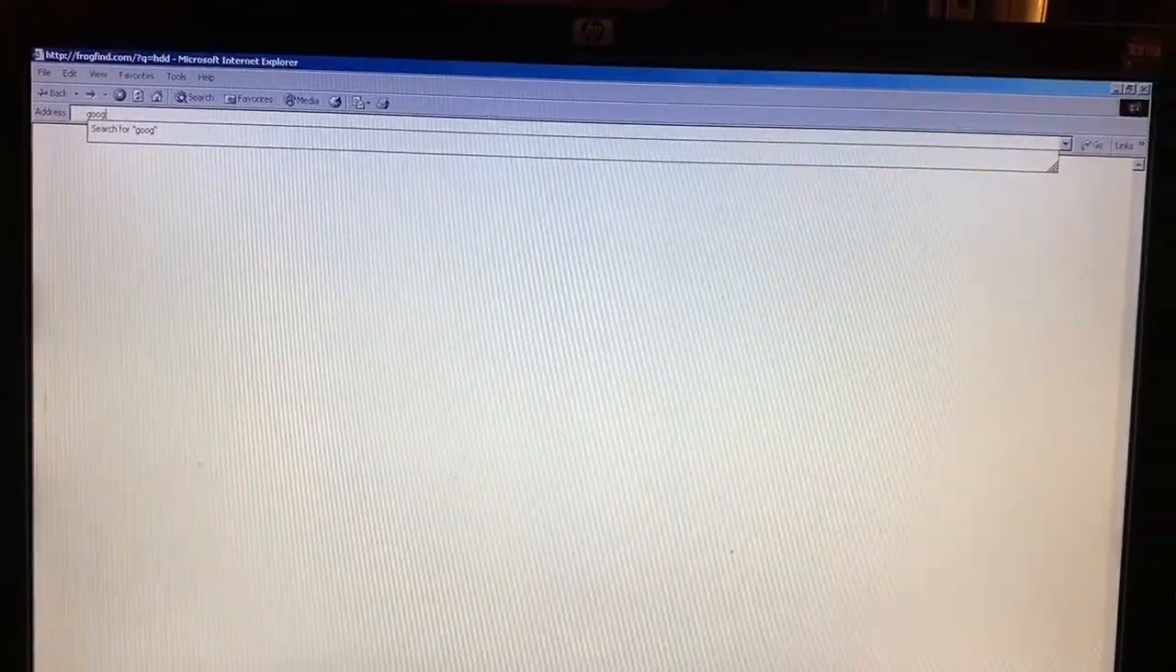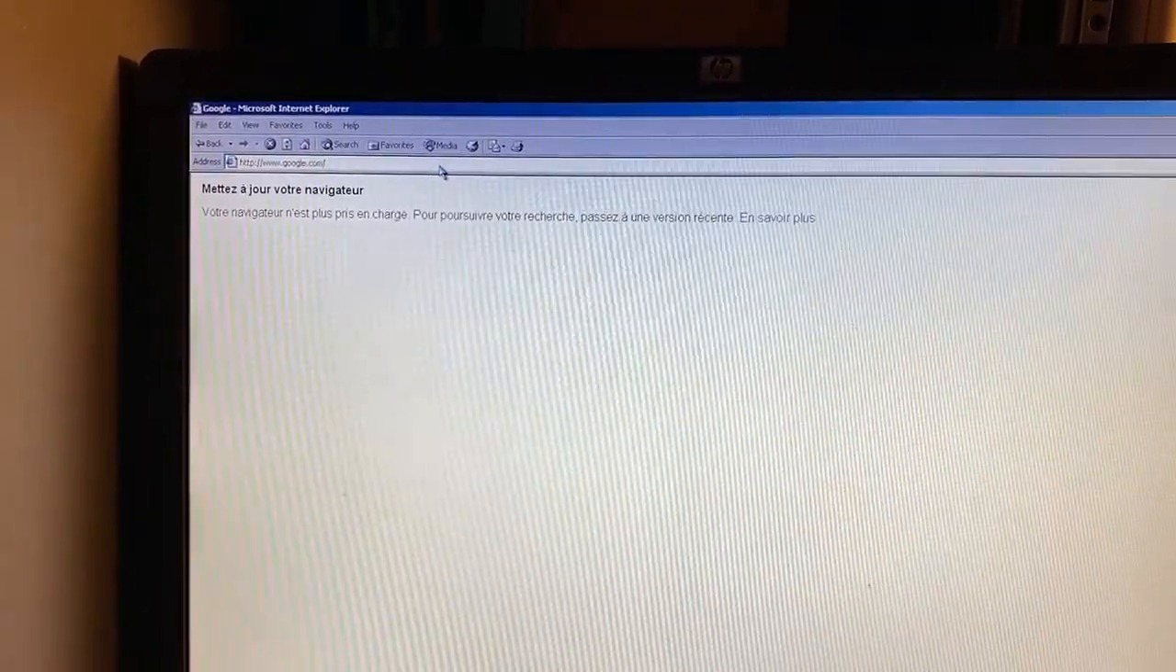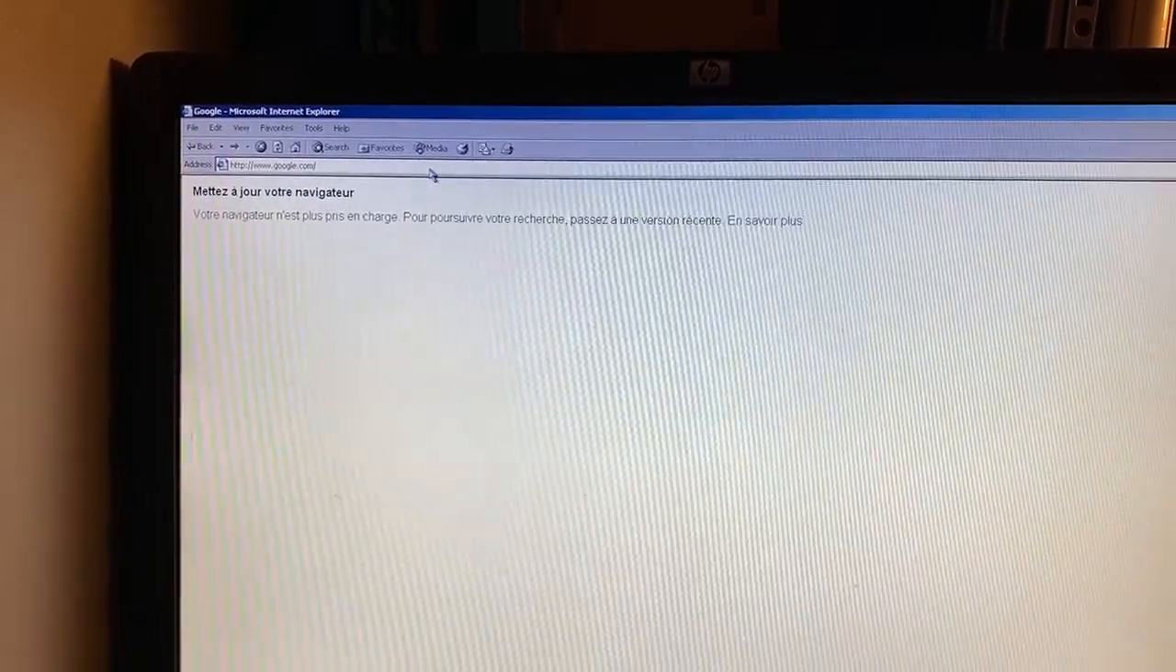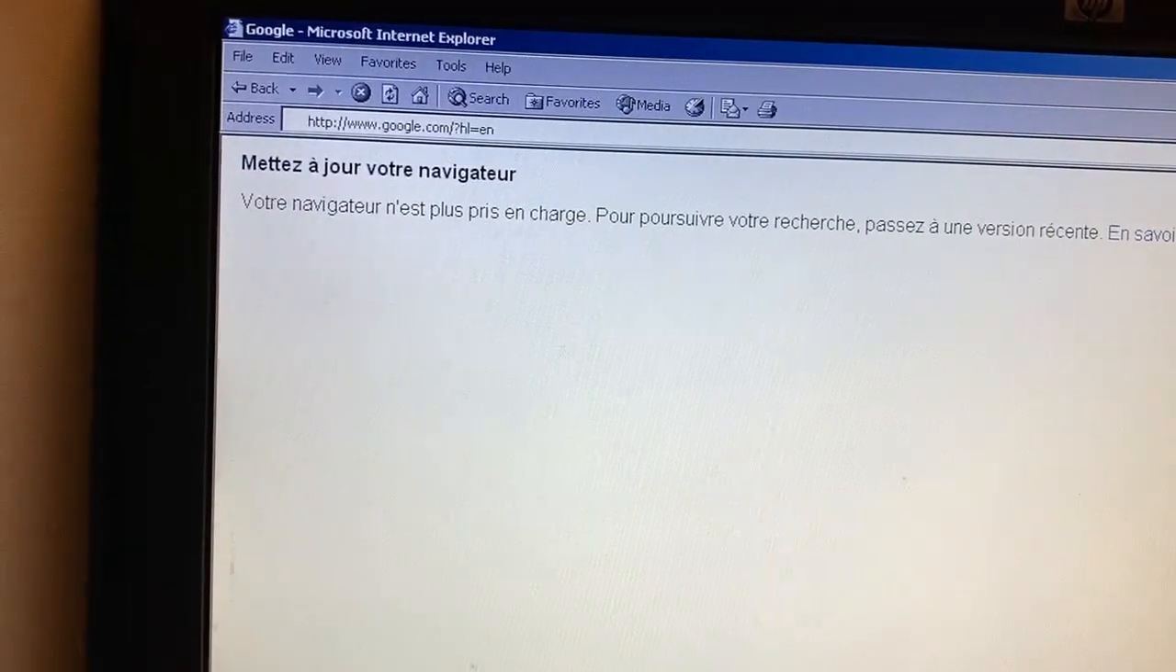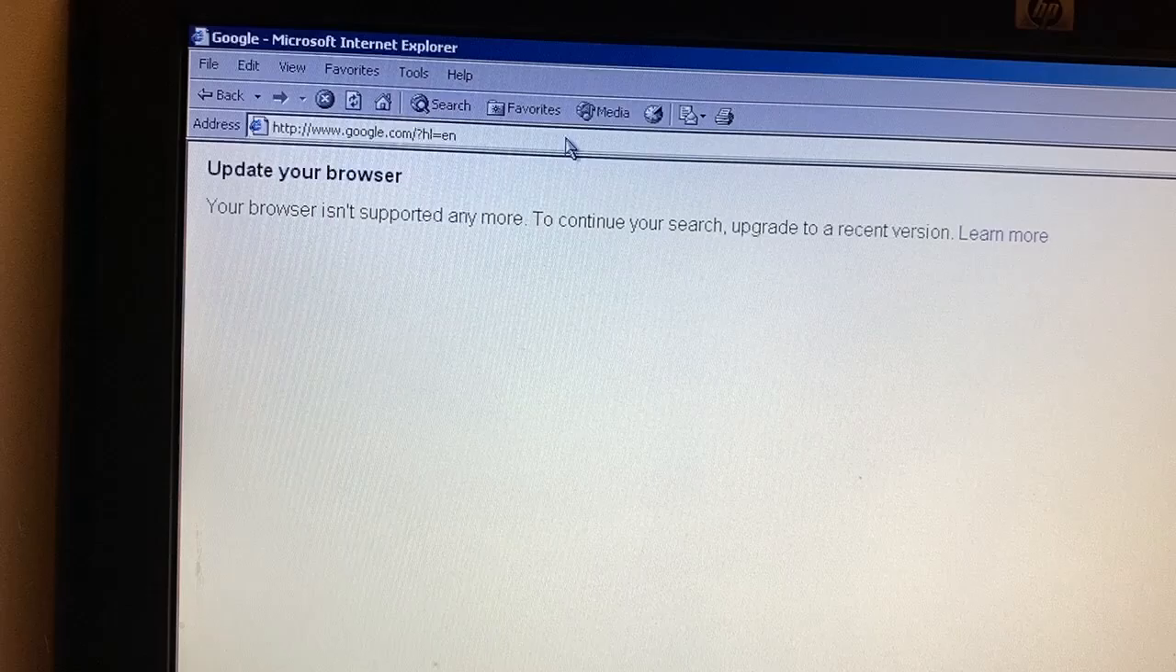You know what many users use Internet Explorer for nowadays? It was to download another browser. So, let's do so by going to google.com. Aw, dang it, now it wants me to update my browser. It says it in French, so let me fix that. There we go. Now you can read.